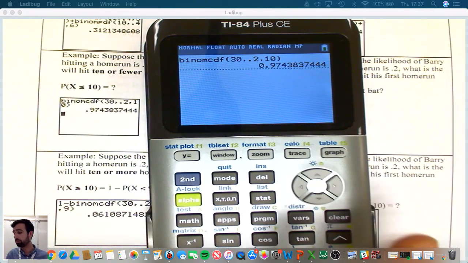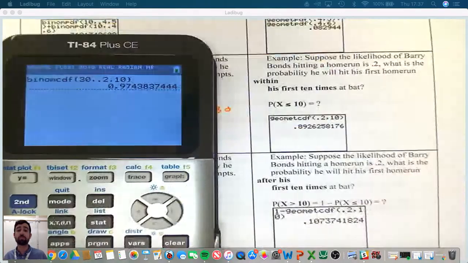Over here, same idea, except geometric. Suppose the likelihood of Barry Bonds hitting a home run is 0.2. What is the probability that he will hit his first home run within the first 10 times at bat? So again, within the first 10 indicates that's geometric.